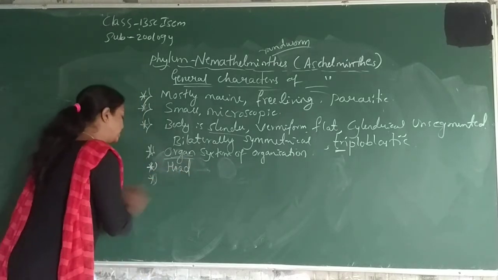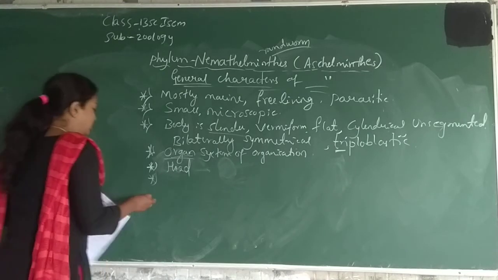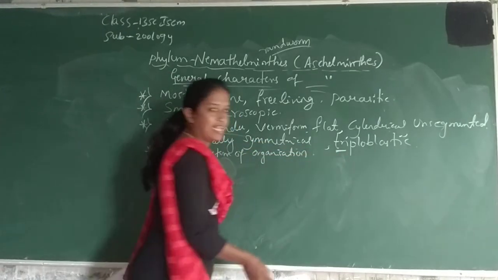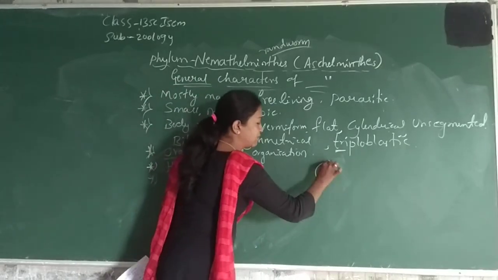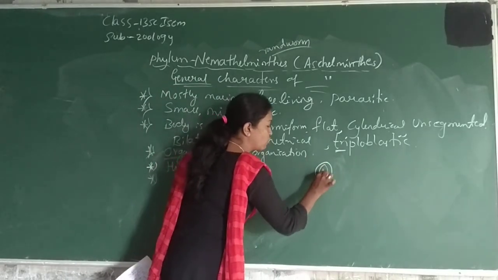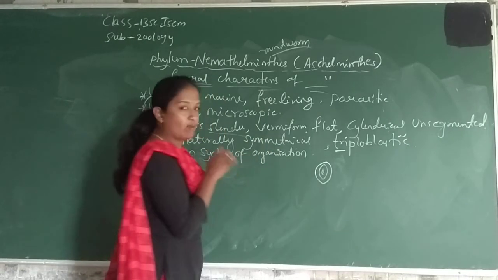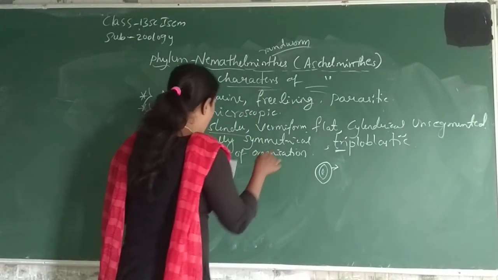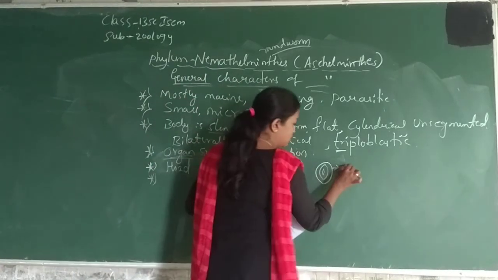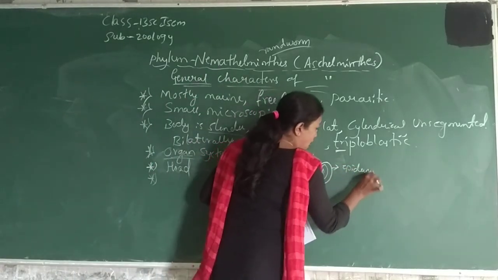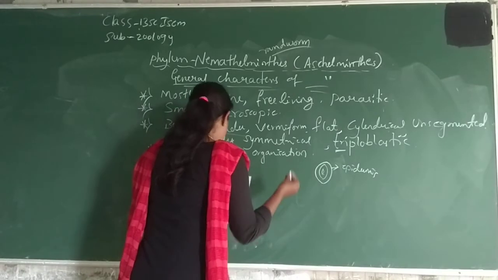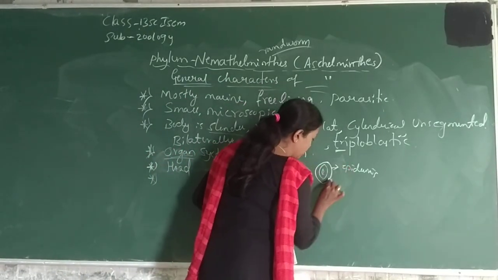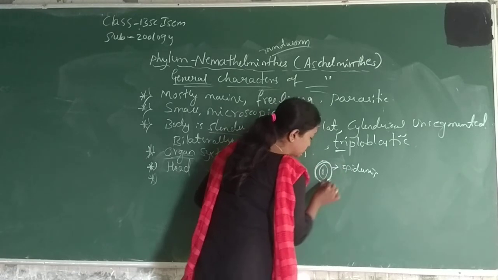The next character is the body wall with cellular epidermis. The body wall, you know already, is of a triploblastic animal, so three layers are formed on the body. Here we say the body wall has a cellular epidermis, and it is externally covered with a thick cuticle.